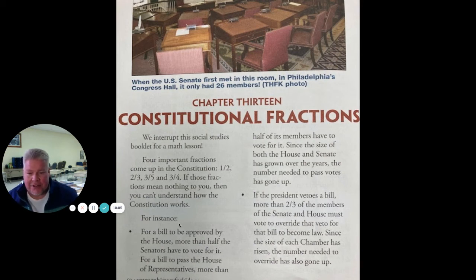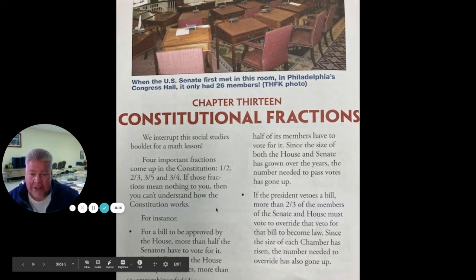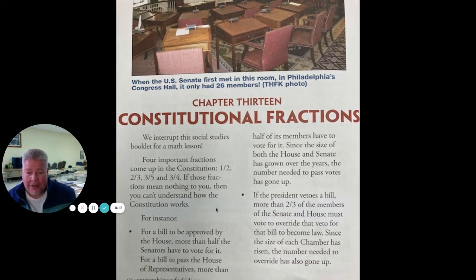For instance, for a bill to be approved by the Senate, more than half of the senators have to vote for it. More than half. For a bill to pass in the House of Representatives, more than half of its members have to vote for it. Since the size of both the House and the Senate have grown over the years, the numbers needed to pass votes has gone up. So more than one half of the House and more than one half of the Senate have to vote for a bill for it to become a law.